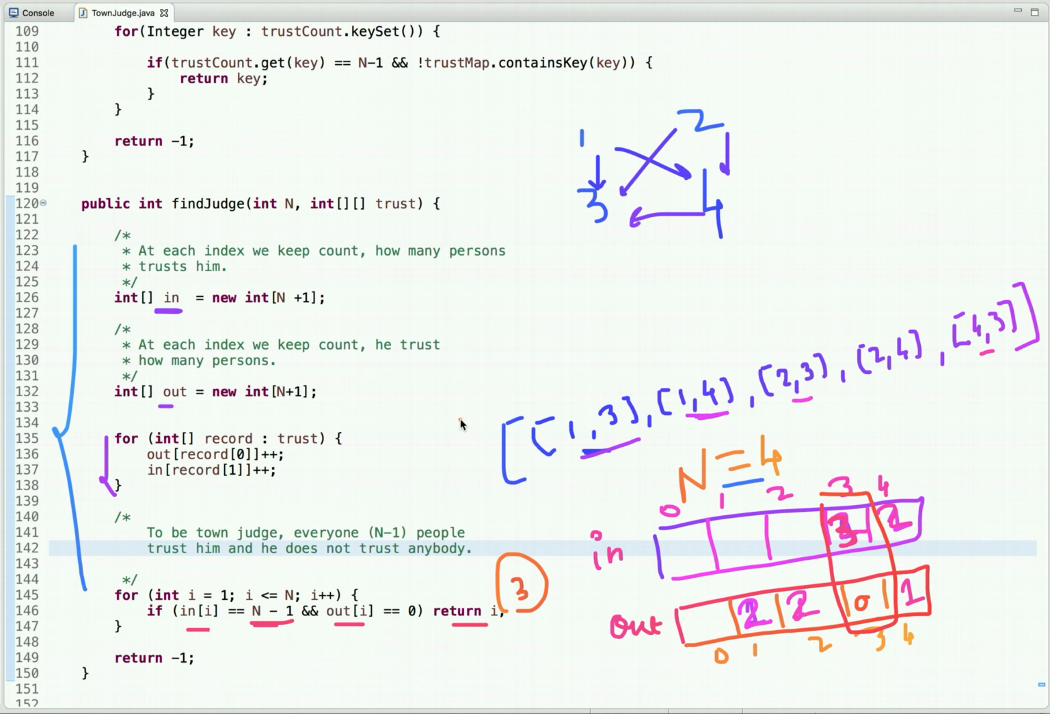Now let's talk about its time and space complexity. Its space complexity is O(n). And what about its time complexity? We traverse the complete array, so its time complexity is also O(n).